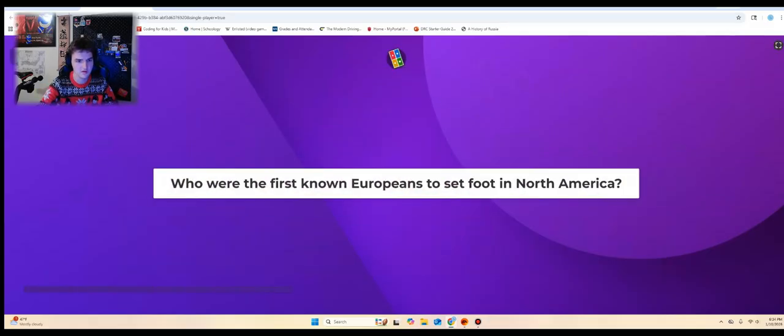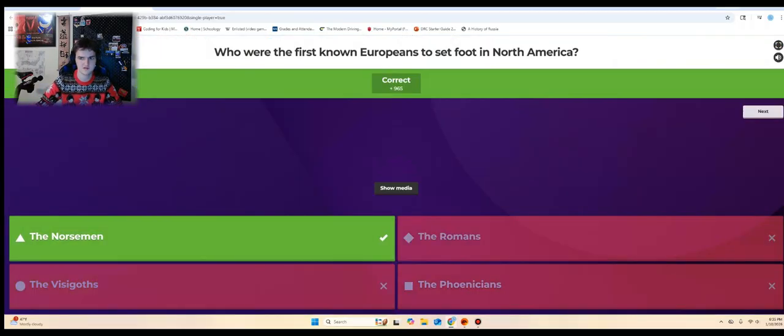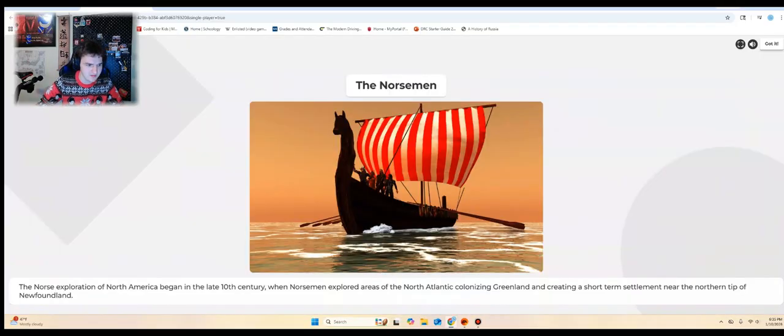Who were the first known Europeans to set foot in North America? I think it was the Norsemen, or the Vikings. Yep. The Norse expedition of North America began in the late 10th century. The Norsemen explored areas of the North Atlantic, colonizing Greenland and creating a short-term settlement near the northern tip of Newfoundland. Around this time, Leif Erikson was one of the first Vikings to visit and explore the continent.